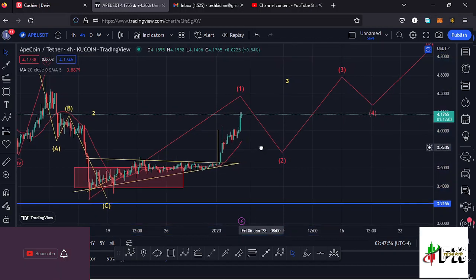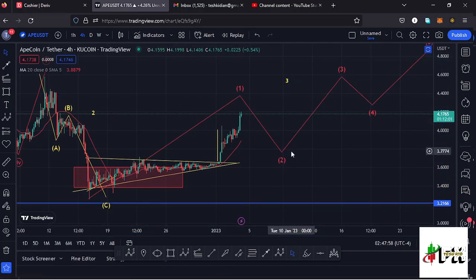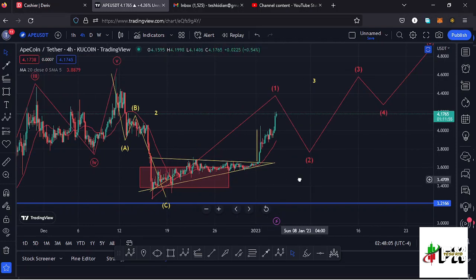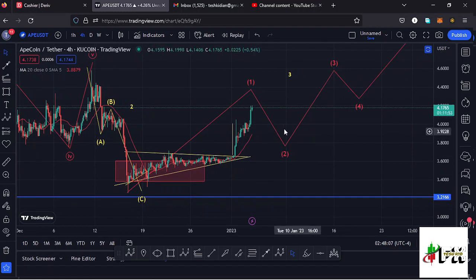Then from there, we can sketch out a minimum target area to the lower side in the formation of this second wave, and that is the short term and the long term scenarios that I'm expecting to play out here on the ApeCoin chart.